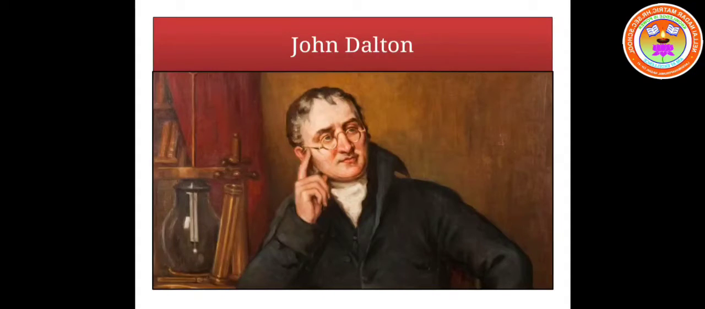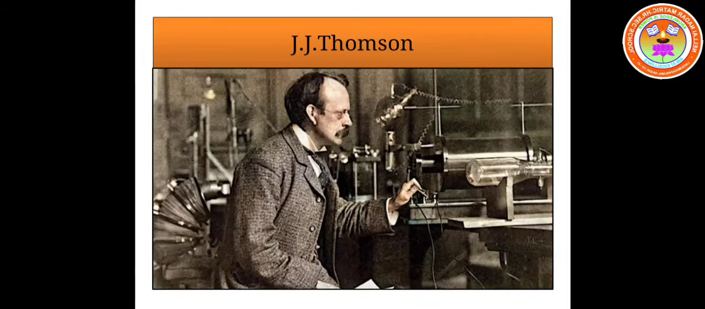This is scientist John Dalton. He had proposed the first atomic theory. According to John Dalton, atoms are indivisible, atoms cannot be divided further, and atoms are the smallest particles of matter. This is scientist J.J. Thomson. He is credited with the discovery of the negatively charged electrons. Electrons were the very first subatomic particles to be discovered, by J.J. Thomson.